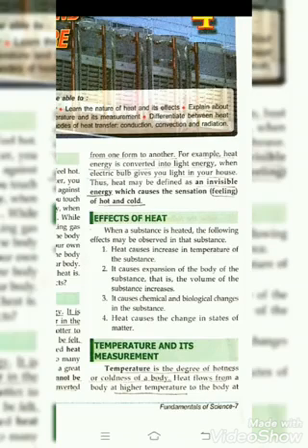Next, there are effects of heat. What are the effects of heat? When heat is increased, then temperature is also increased. It causes expansion of the body. That means it increases the volume of any substance. Next, it causes chemical and biological changes.